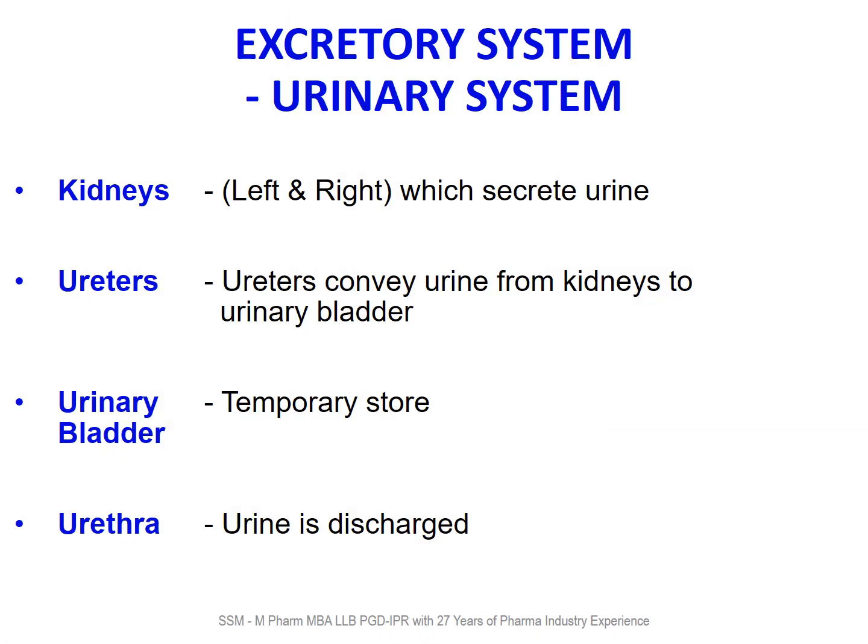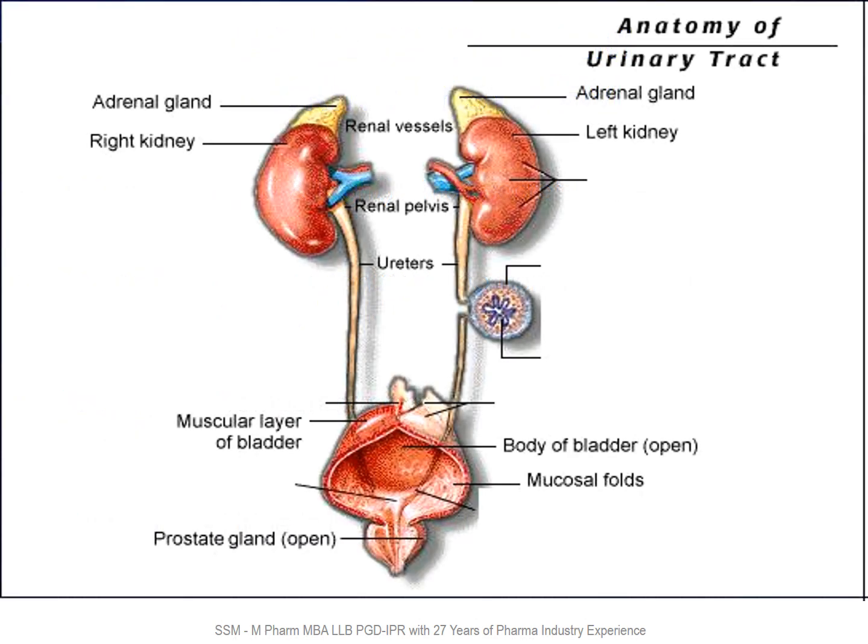Coming to the excretory or urinary system, which consists of two kidneys, left and right, which secrete urine. Then the ureters convey urine from kidneys to the urinary bladder, and the urinary bladder temporarily stores the urine, and the urethra is through which urine is discharged. See the two kidneys. Above each kidney, you can see the adrenal gland. The urine from kidney goes to ureters, and from ureters to urinary bladder, and through urethra, urine is discharged.